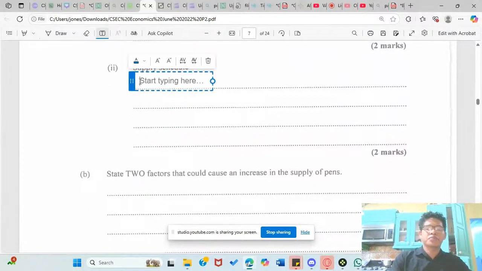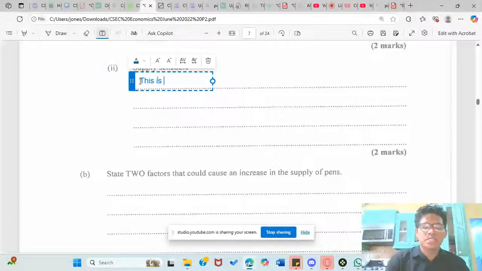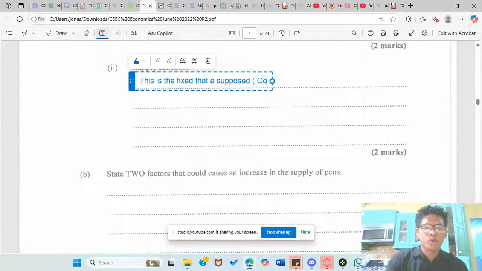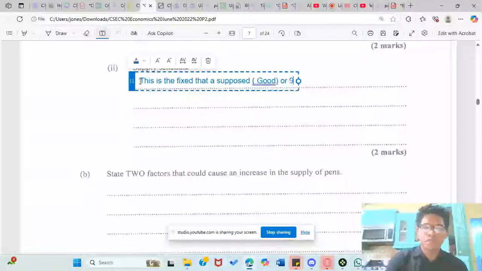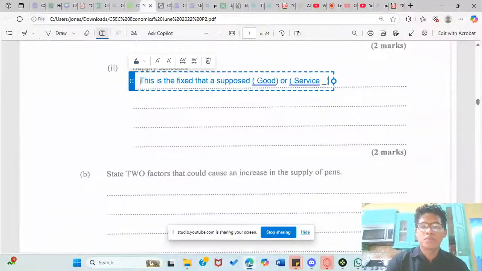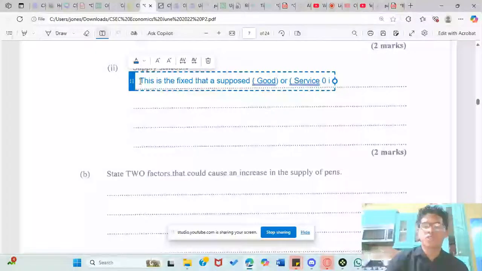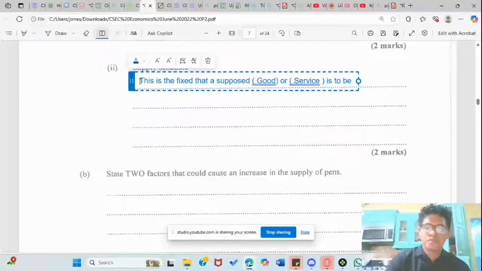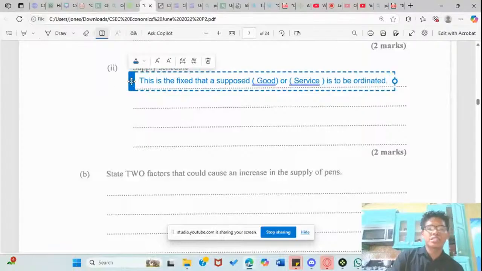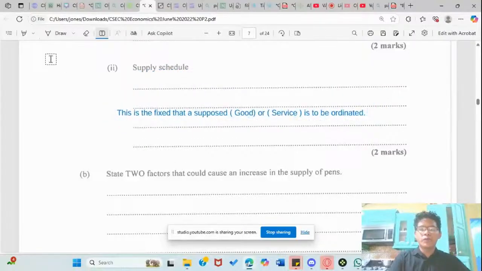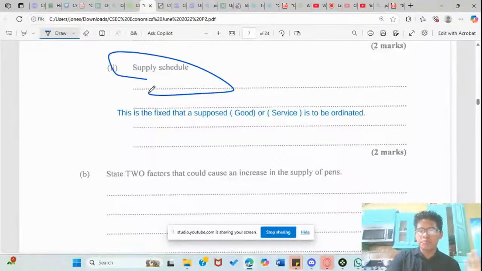Supply schedule. This is a fixed date and time that a supposed good or service is to be ordered. As the term suggests, a supply schedule is like if you were to schedule an appointment to get a supply of goods and services at a particular time.